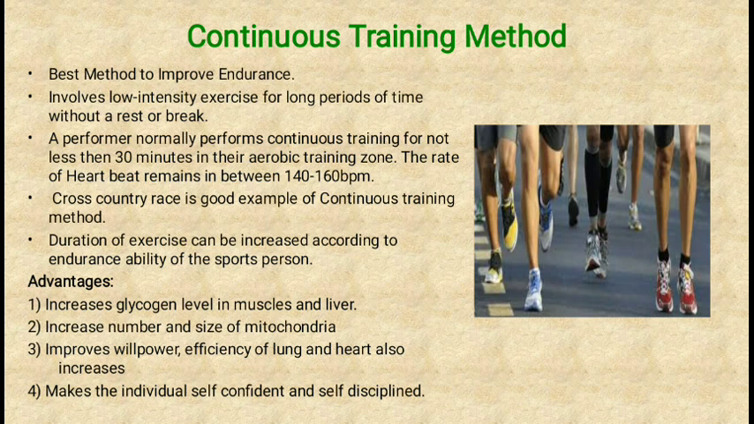For example, if they are running on the spot, then they need to do very slow jogging on the spot, or they can move from one place to another. They can run in circles. So the performer normally performs continuous training for not less than 30 minutes in an aerobic training zone. It is continuous, he or she may not stop and is going to work for at least 30 minutes.